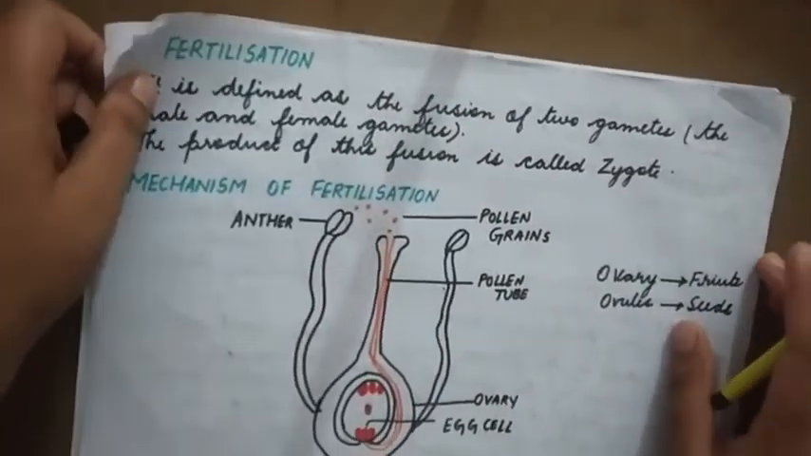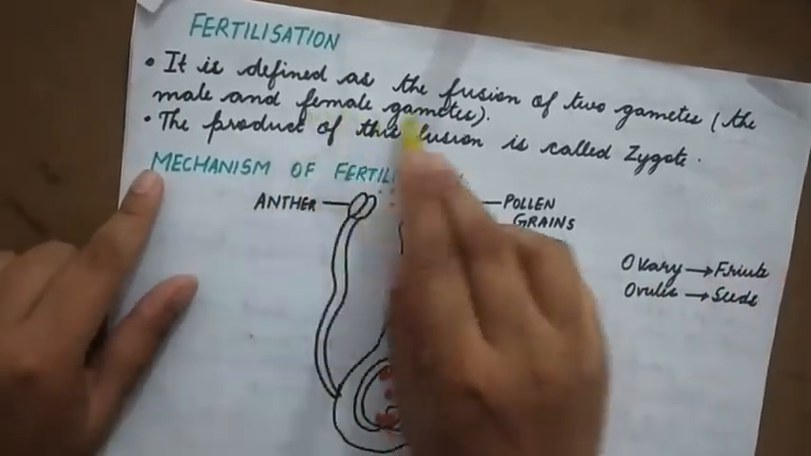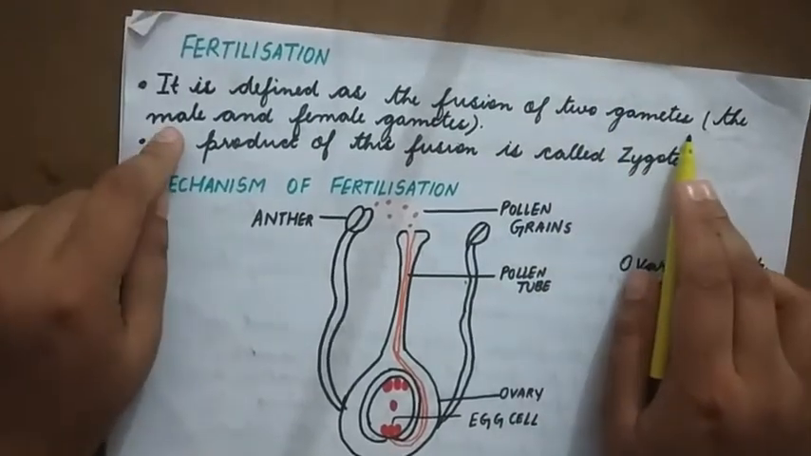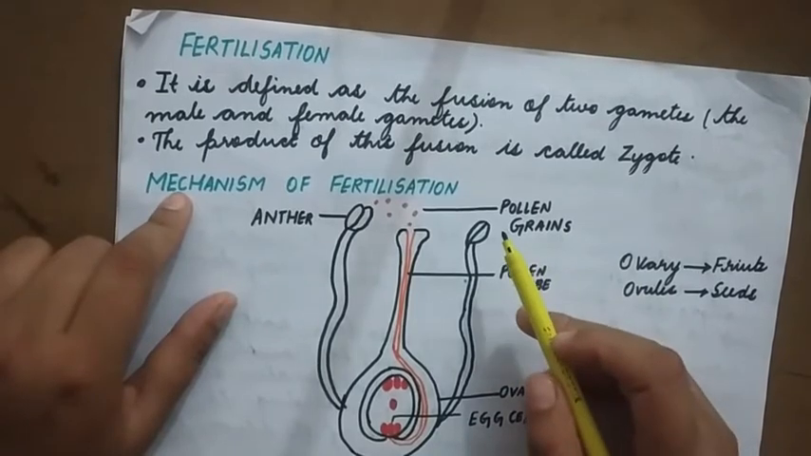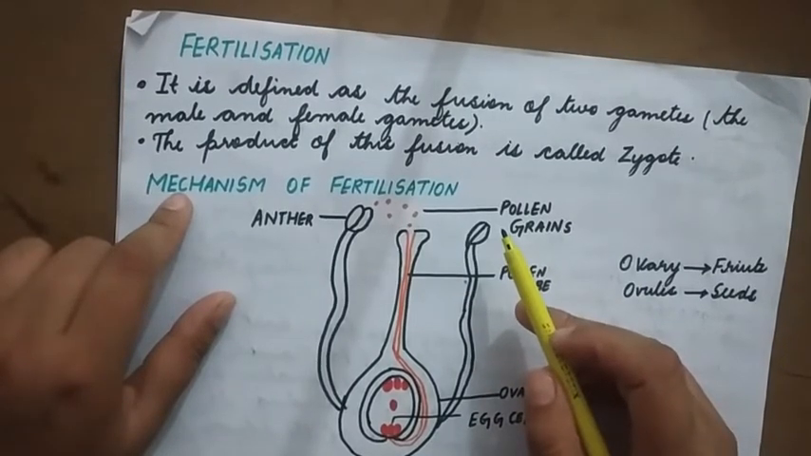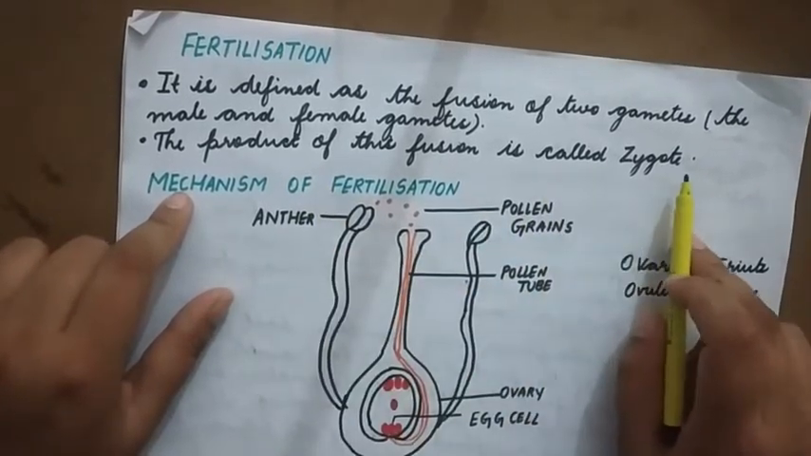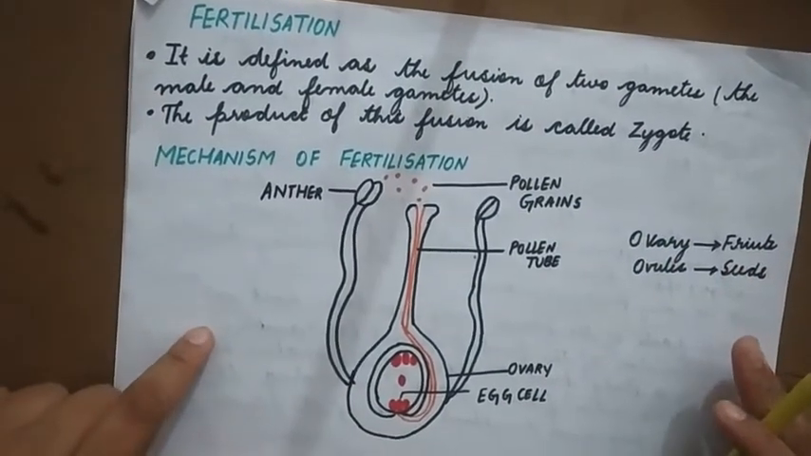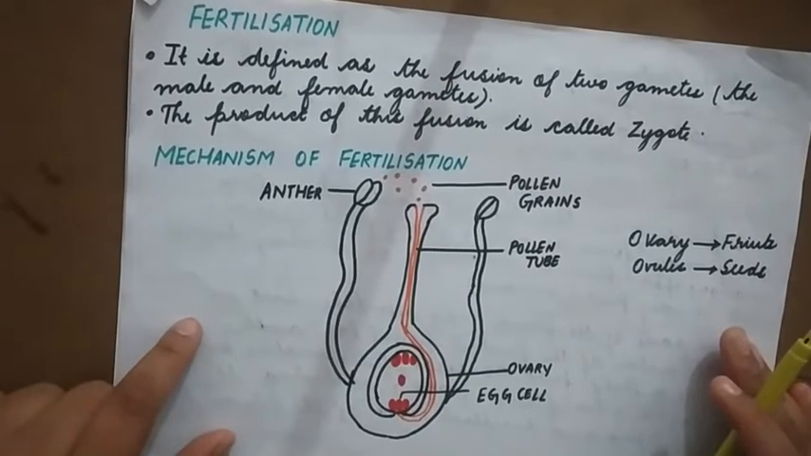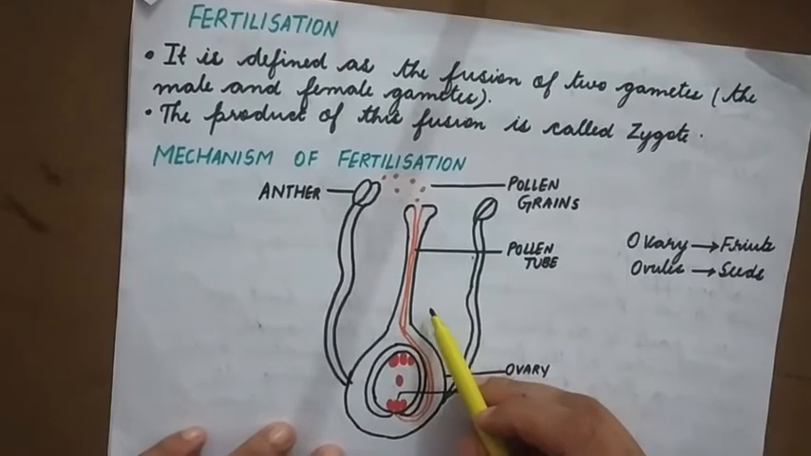Next, moving on to the fertilization process. Fertilization is nothing but the fusion of two gametes, that is the male and the female gametes. Now, the pollen has been transferred onto the stigma. What is the next step? The next step is that the fusion has to take place. The product of this fusion is called a zygote. After the male and female reproductive cells fuse, a product called a zygote, which is a single cell, is formed. This is how fertilization takes place.